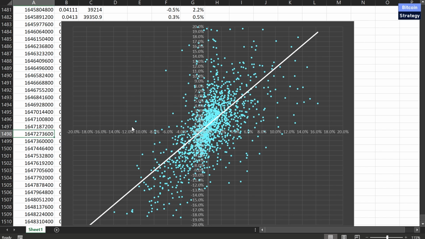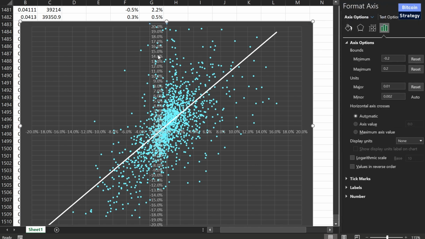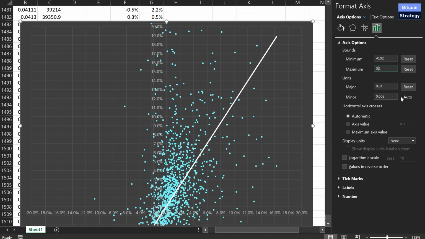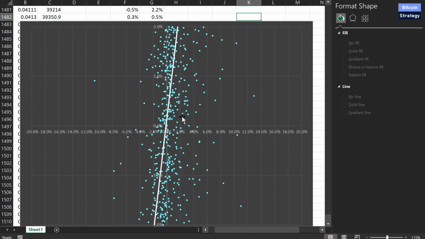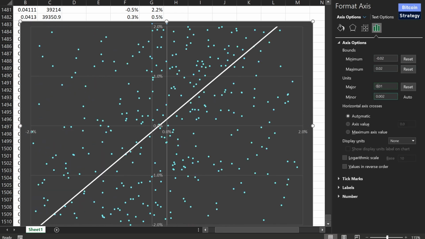Another thing we want to look at is something called the alpha. With the 1.176, we got our beta, right? But what's also interesting is to get to know how much Zilliqa is outperforming given that Bitcoin doesn't move at all. And for this, we have to go really, really deep on the zoom. So let's maybe go between plus and minus 2%, do this for both axes, and look at an increment of 0.1%.